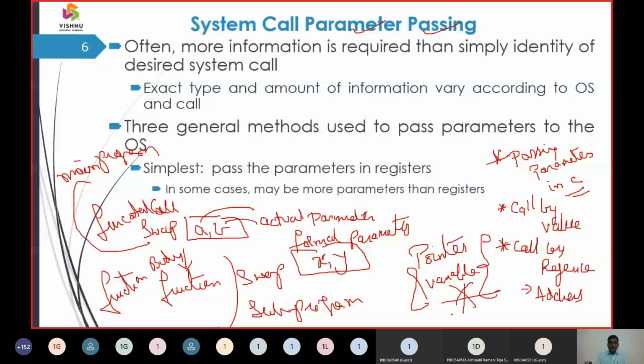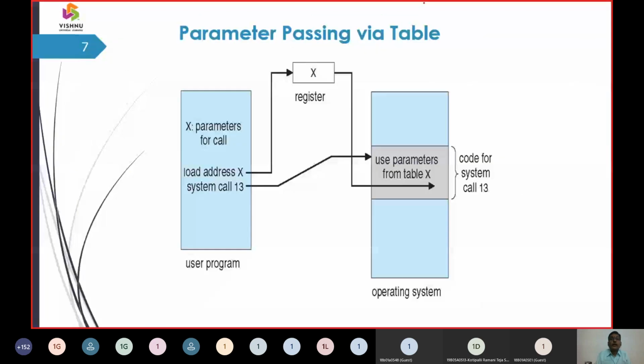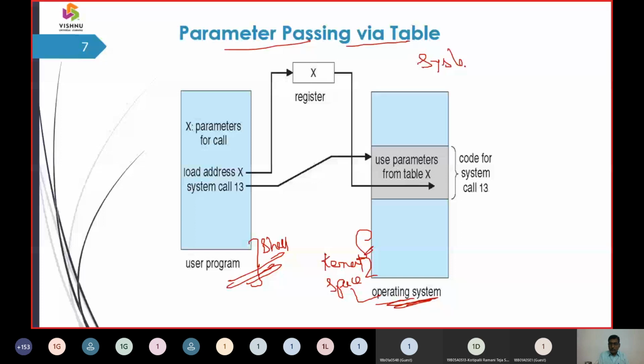So here is a diagram you can assume. This part we are going to mention is the kernel space, and this part we are going to call the shell. In the shell, we are going to have the user interfaces, and in the system space, we are going to have the kernel, which we are going to call the operating system. So now we can assume that we have parameter passing via a table, so that the system calls are going to be processed.